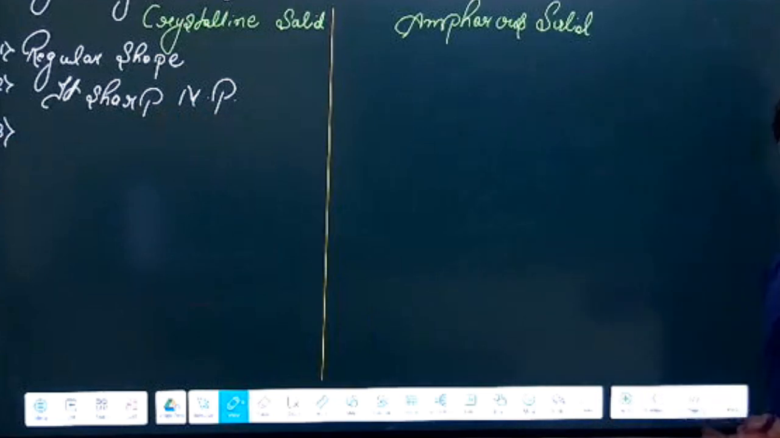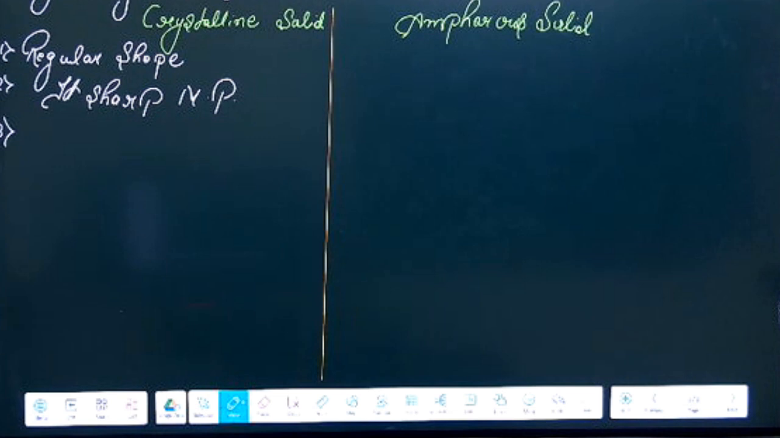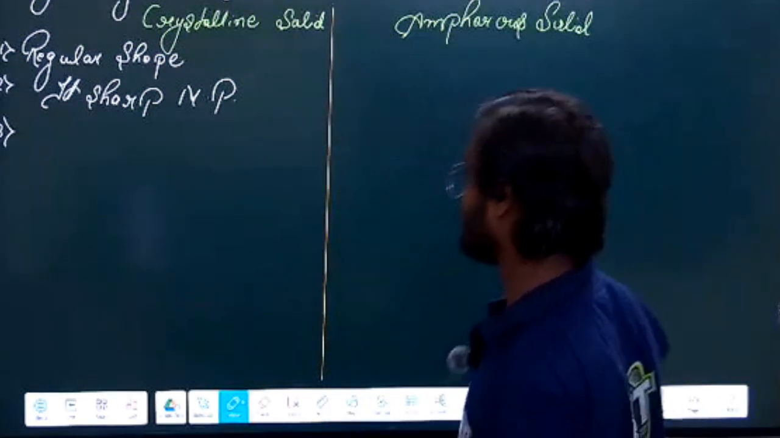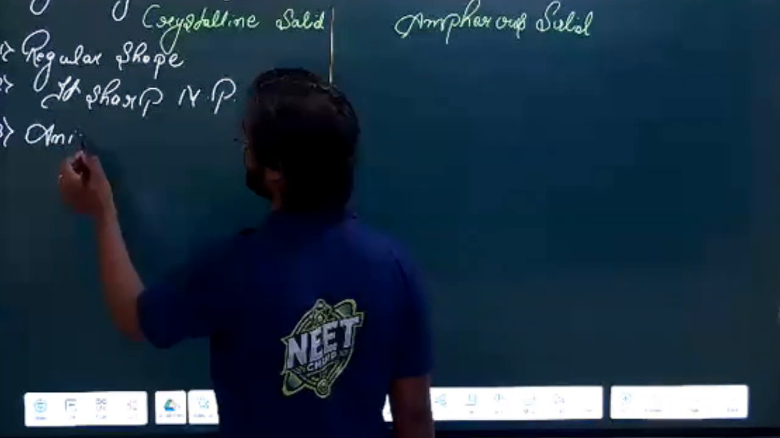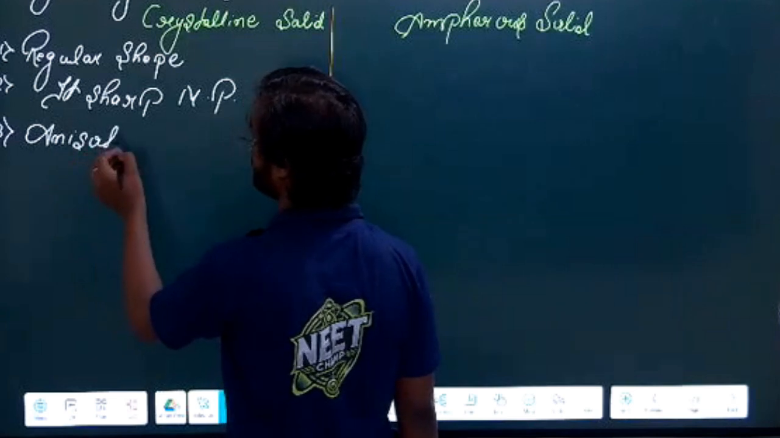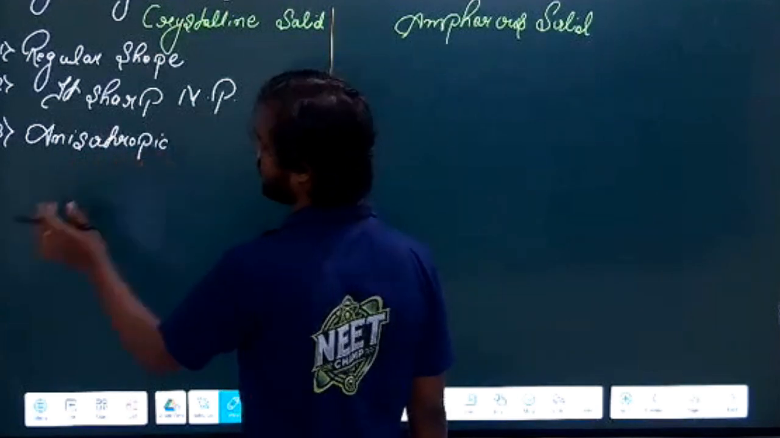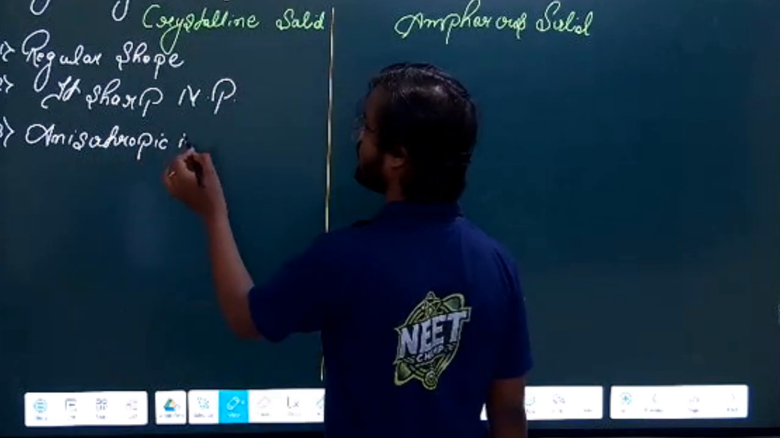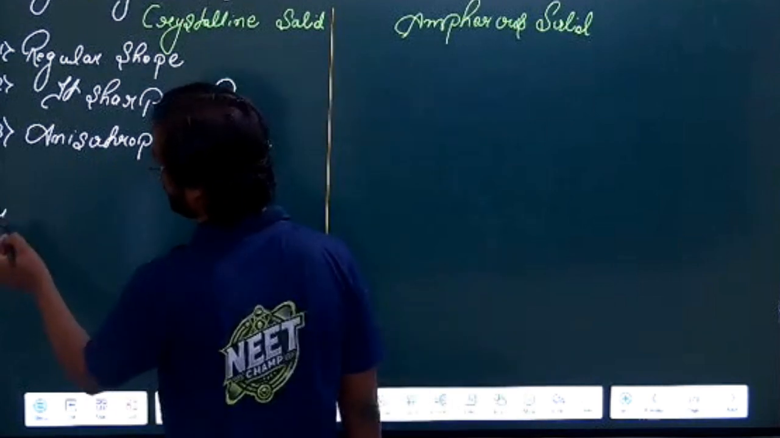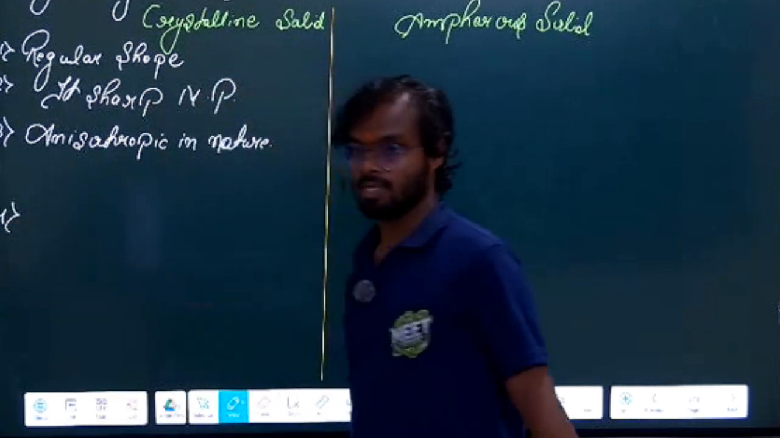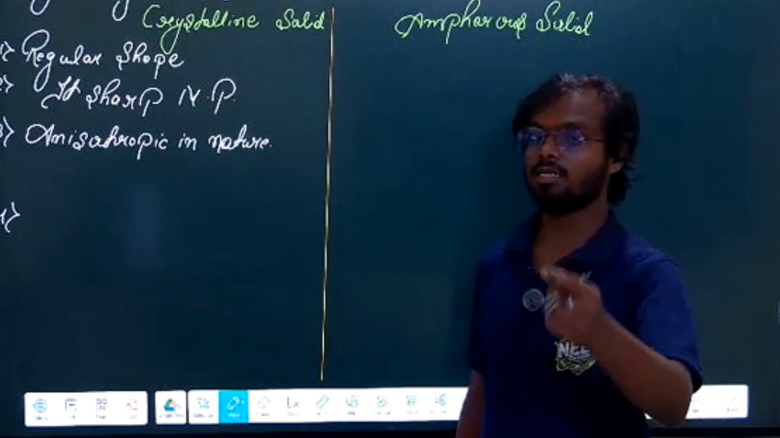Third property. Now you can guess what another property it can be. Can you guess? Sir, anisotropic in nature. Anisotropic in nature. What do you mean by anisotropic in nature? I will tell you the meaning of this. If anyone knows, please let me know. Otherwise, I will explain.